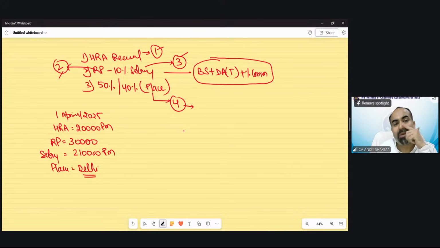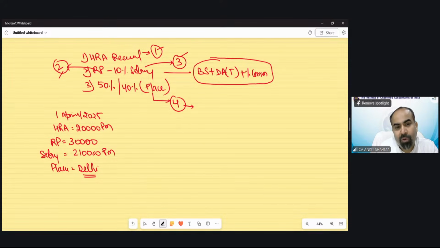So on 1st April, if this scenario remains the same for the whole year, then you can solve this question in one go. HRA 20,000 into 12, that would be HRA received, then rent paid minus 10% of salary, and so on. But there could be a question in which they can change these factors during the year.